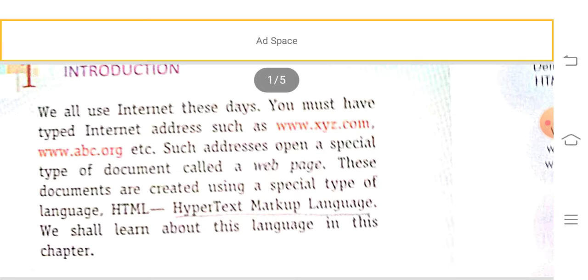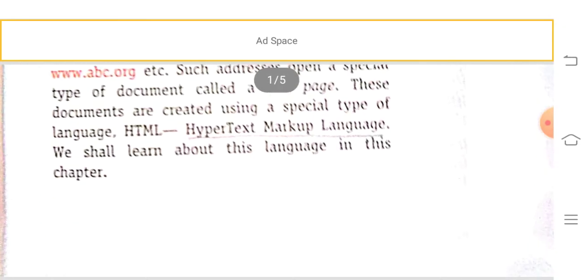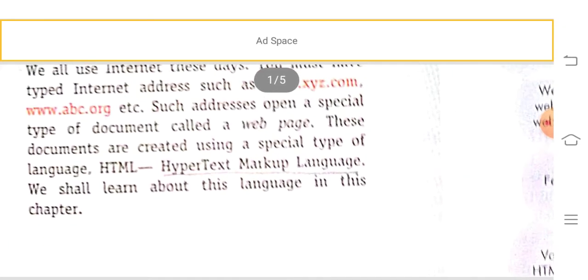This is called www, World Wide Web. When we type this address, we call it a web page. These documents are created under HTML. HTML is called the hypertext markup language. In this chapter we are going to learn that language.